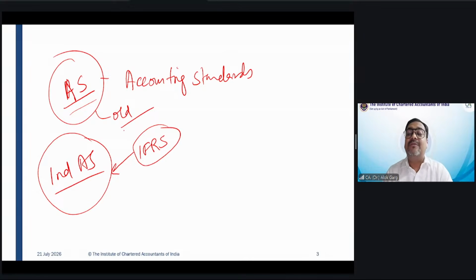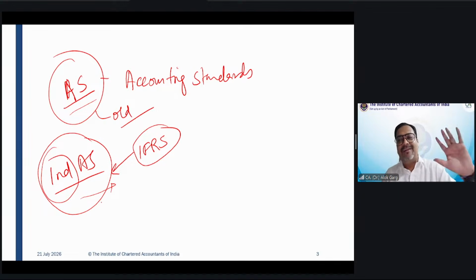Since our old accounting standard we have named as AS, the new standard we have named as Ind AS, Indian Accounting Standard. But our old accounting standards are more Indian. Both are Indian accounting standards, but the old one's name is Accounting Standard, and the new one's name is Indian Accounting Standard.